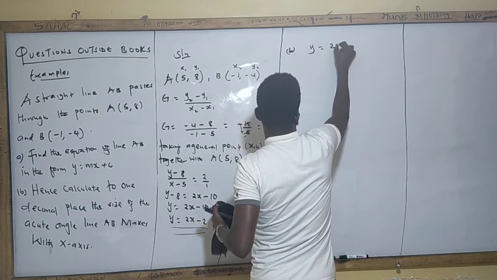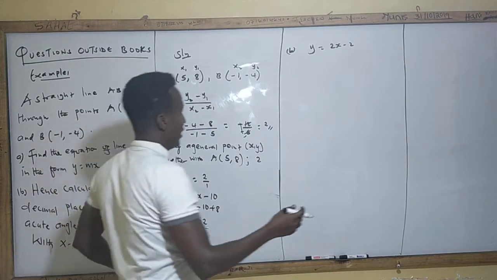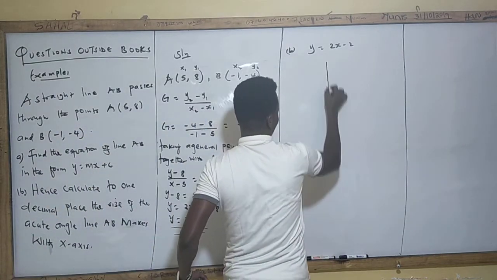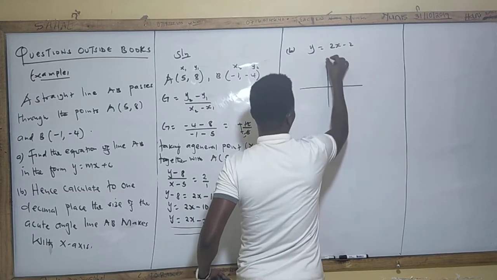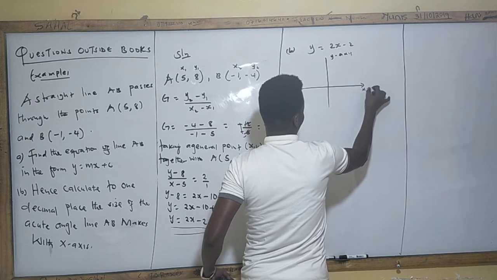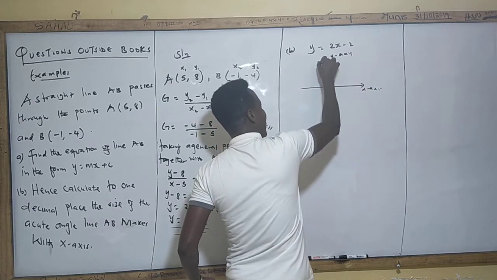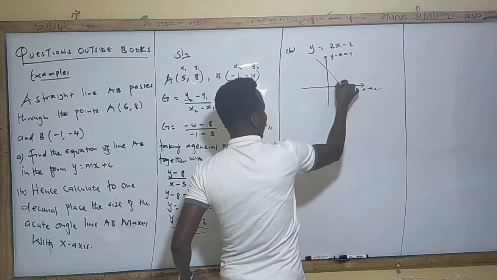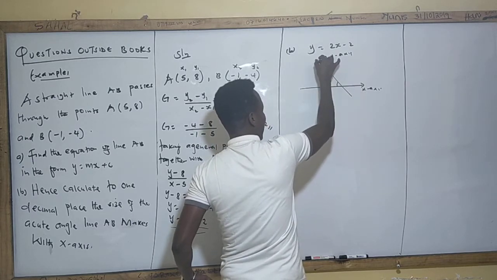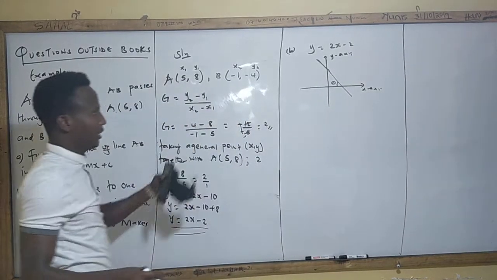y is equal to 2x minus 2. Now, we want to get, let's say, this is our Cartesian plane. So this is the y-axis, and this one, the x-axis, okay? Don't forget that. Then, let's say, assume this is the straight line, okay? We want to get the angle the straight line makes with the x-axis, which is this one, okay? We want to get that angle.